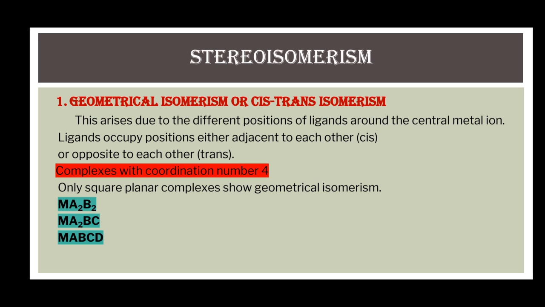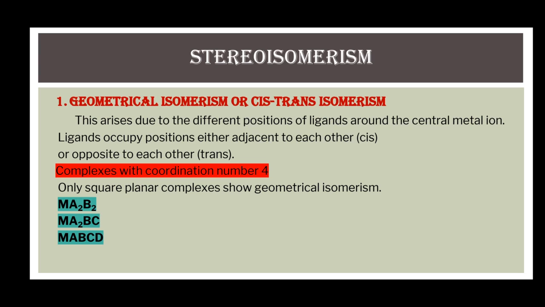So, cis-trans isomerism does not exist in tetrahedral complexes, whereas square planar complexes show cis-trans isomerism because the four ligands around the central metal ion are present on the same plane, and their difference in spatial arrangement with respect to each other causes the cis-trans isomerism.